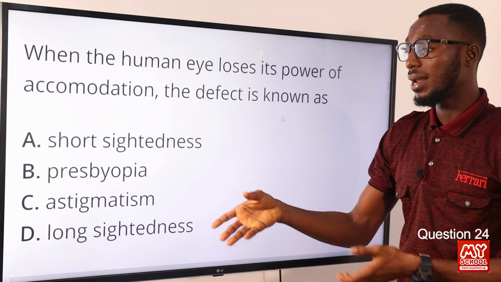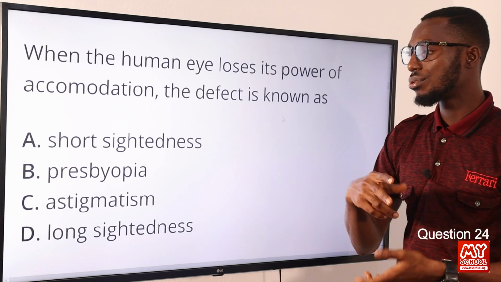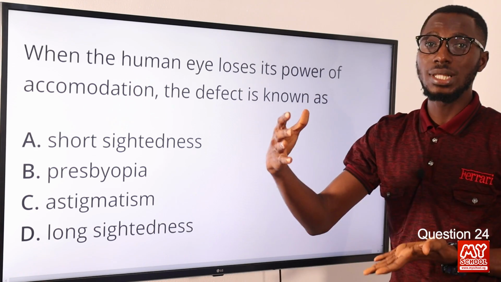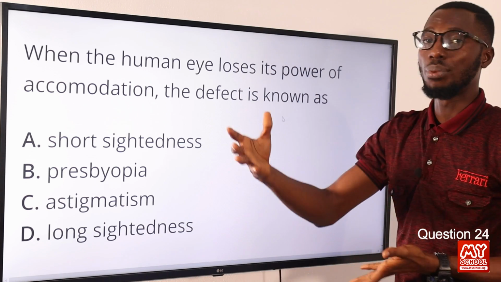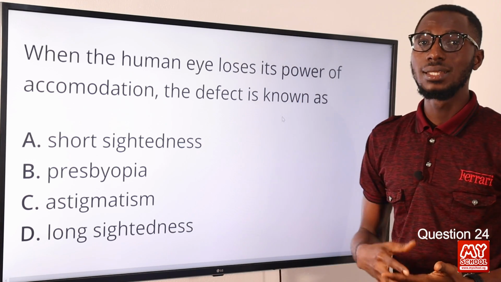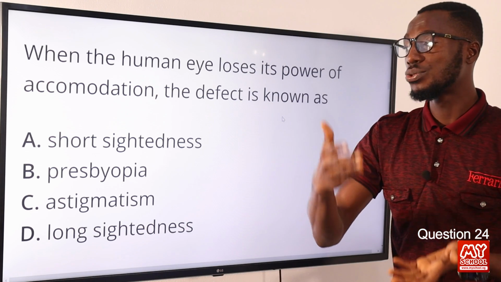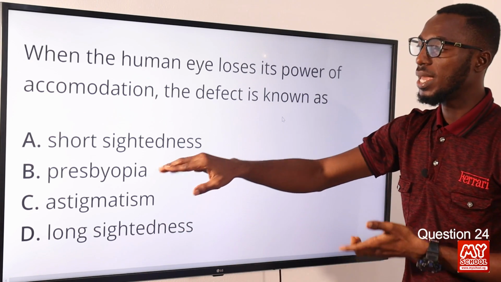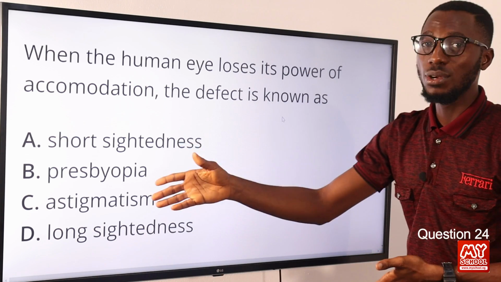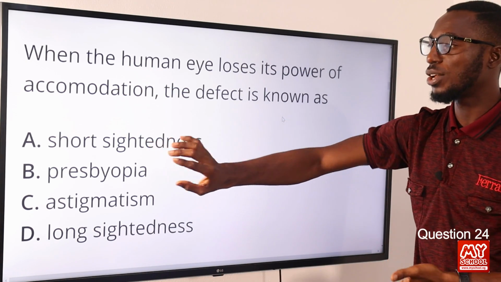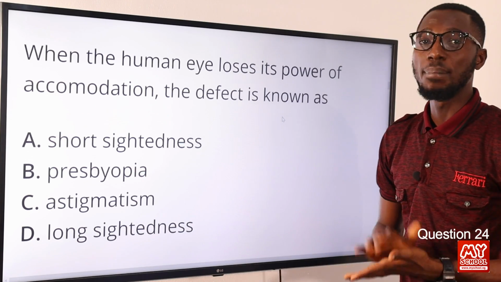This can happen due to 2 conditions. One of the conditions is the short length of the eyeball, if the eyeball is too short, or when the ciliary muscle and the lens lose their elasticity due to aging, and that is the concept of presbyopia. So in this sense, the ciliary muscle, which is responsible for accommodation here, loses its elasticity. So the correct option is option B for presbyopia.